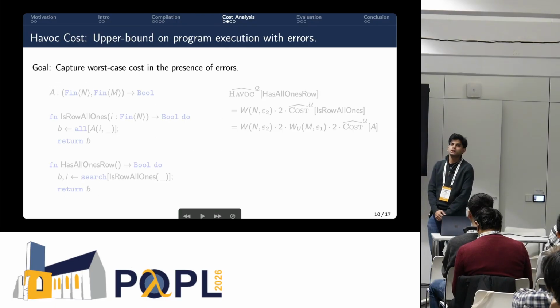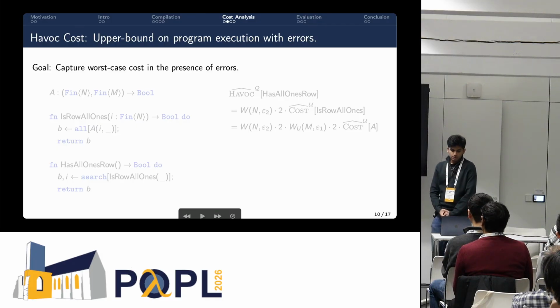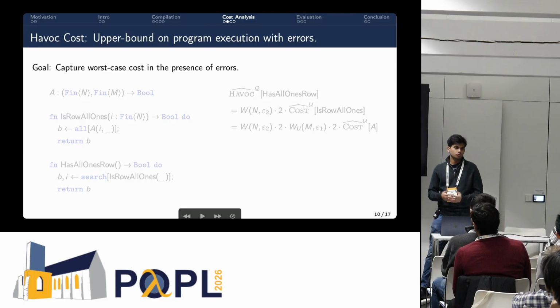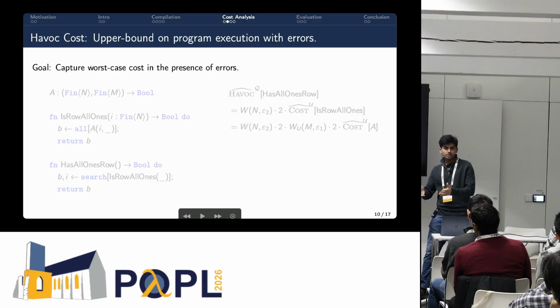So havoc cost. What does it mean to have havoc cost? Essentially, it's a sort of worst case cost in the presence of errors. So what does it mean? Usually when we have a notion of worst case cost, we say, okay, our program is doing what it was supposed to, and here's the worst case cost.